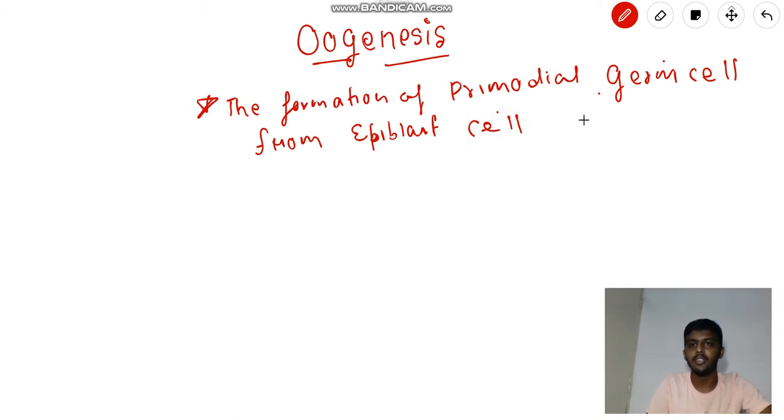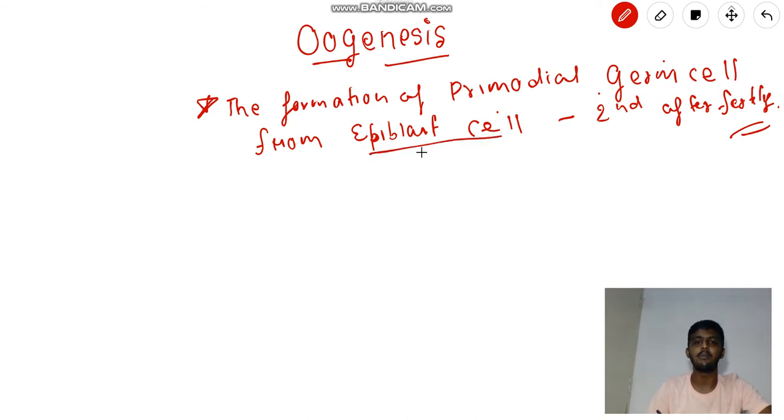Okay, so this will happen on the second week after fertilization. After fertilization this is going to form the primordial germ cell from the epiblast cell.